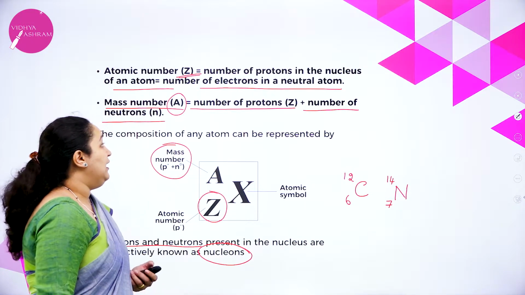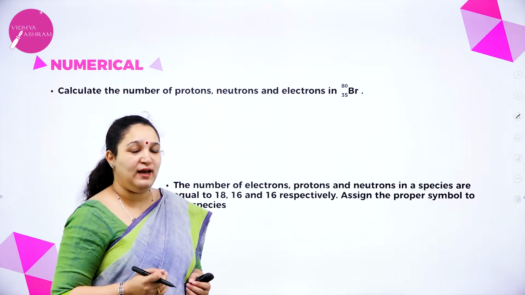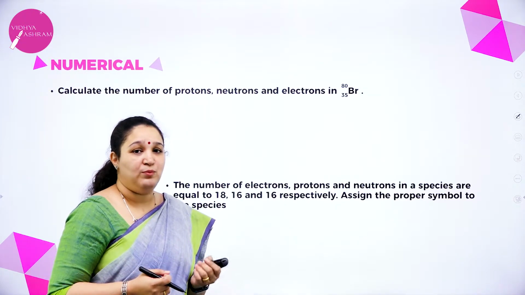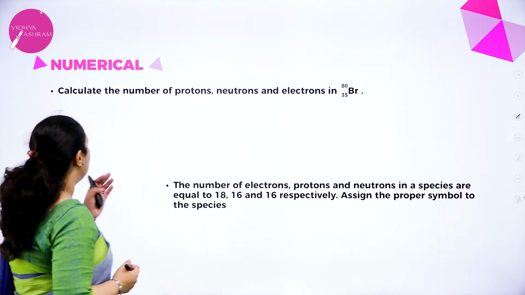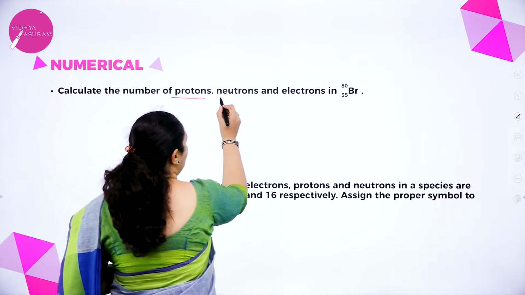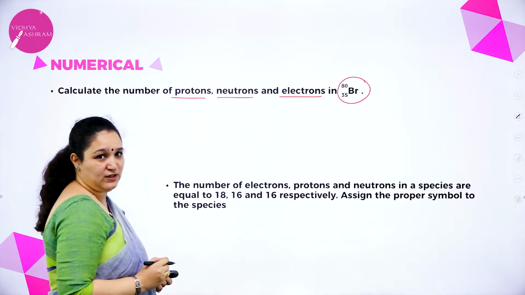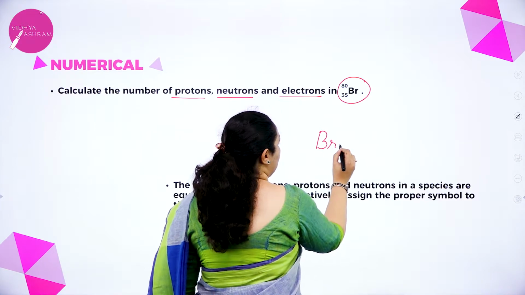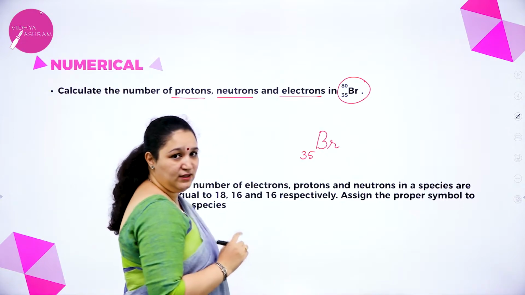Okay. Next, we have some numericals in which you have to tell how many protons, how many electrons and how many neutrons are present. So, the first one, calculate the number of protons, neutrons and electrons, and the symbol is given. It is bromine. In bromine symbol, they have given 35, which is written below.